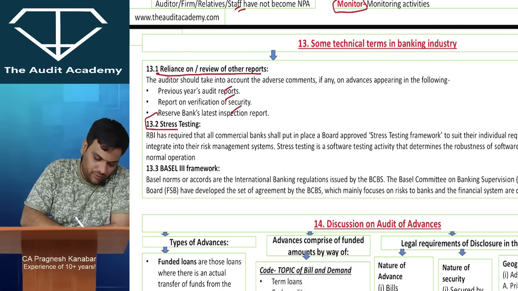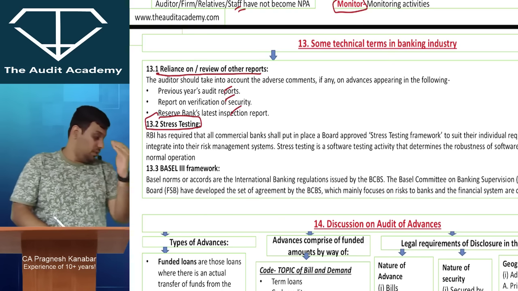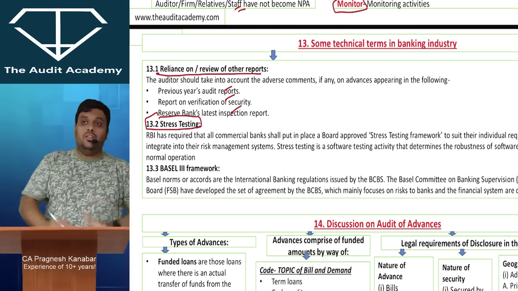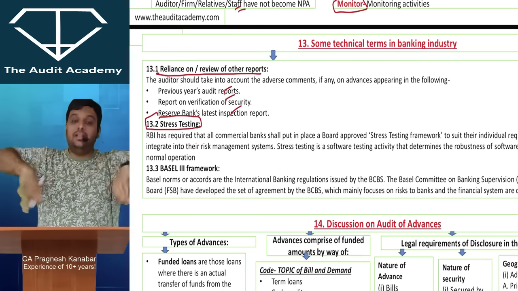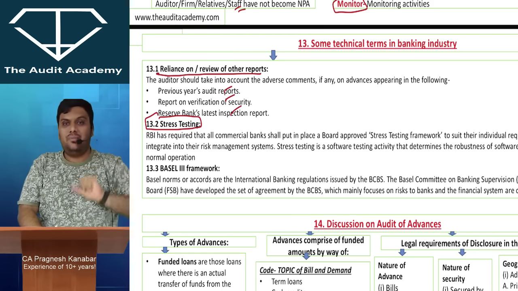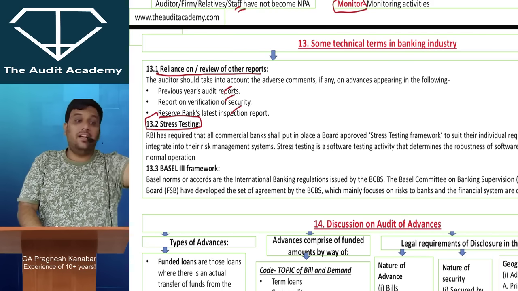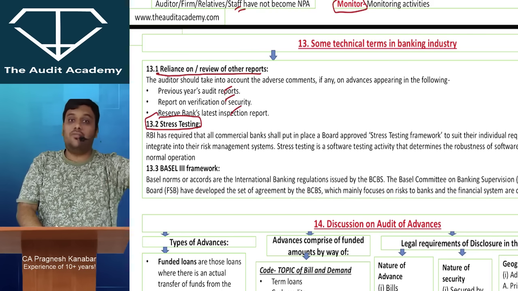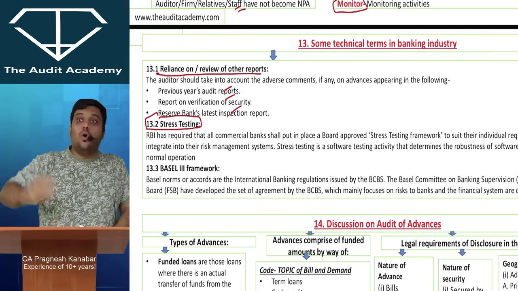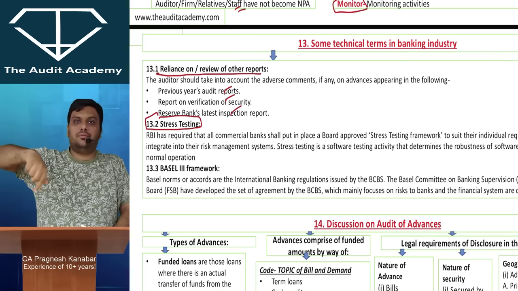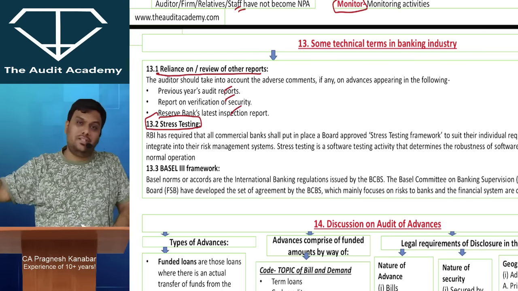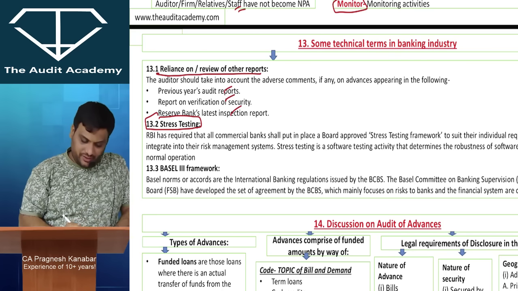Then one more term you should be aware of, because they may ask you to explain the following terms: stress testing. The banking system has to test what happens if there is stress tomorrow. Stress can be a sudden pandemic situation, or the economy suddenly going bad, or the volume increasing 5 times, 10 times what is currently going on. What if there is a stress on the balance sheet? What if there is a stress on the system? That is called stress testing.